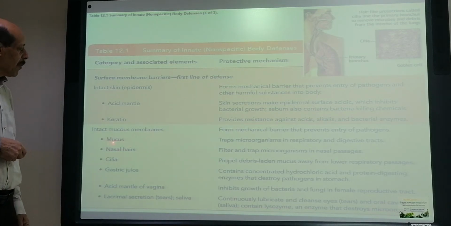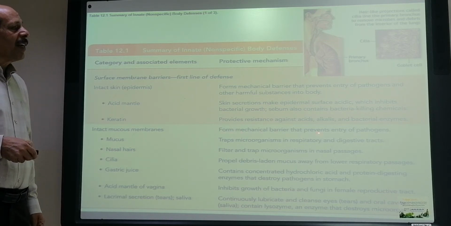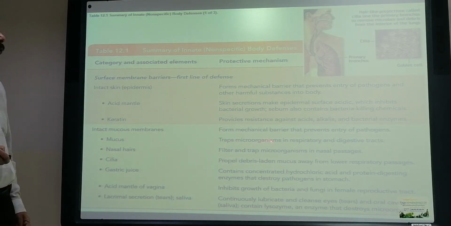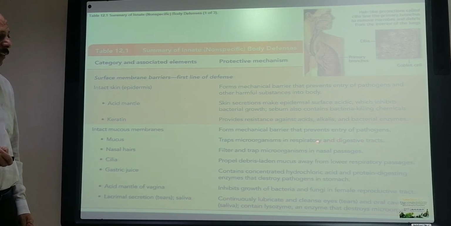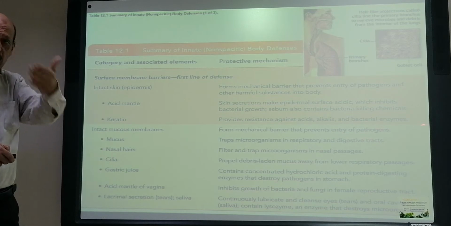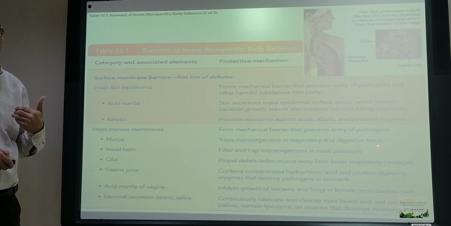The intact mucous membrane, the mucus, is also a mechanical barrier that prevents entry of pathogens. Also, it will trap microorganisms in the respiratory and digestive tract. The mucous membrane is lining the internal organs. The skin is covering the organs from outside.